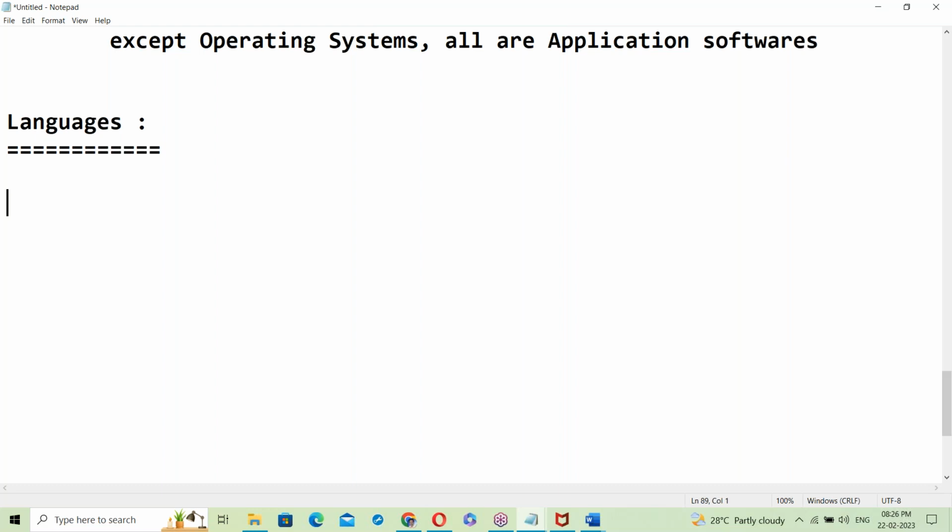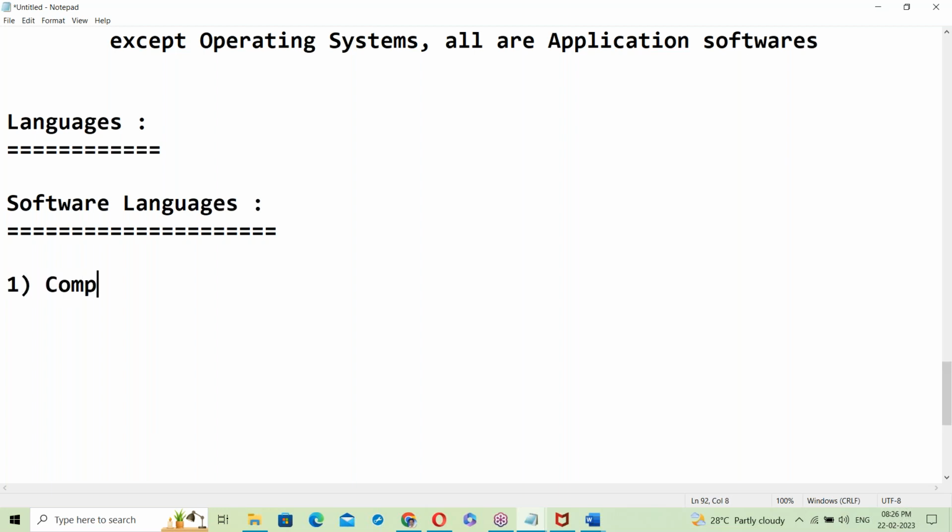Okay. Yes, come to software language here. What is software language? Software language basically has two categories. The first one is computer understandable language. Yes, computers understand some language.